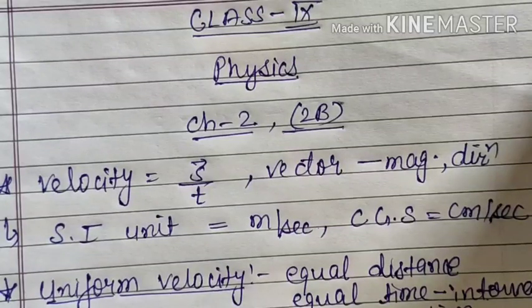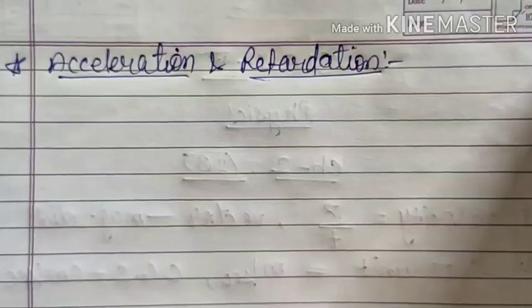So without applying the brakes, speed will not be zero, but after completing one round, its velocity will definitely be zero, because the displacement will be zero. We have already discussed it in the last class. Because the initial and final points are the same, its velocity will be zero, but its speed will not be zero.